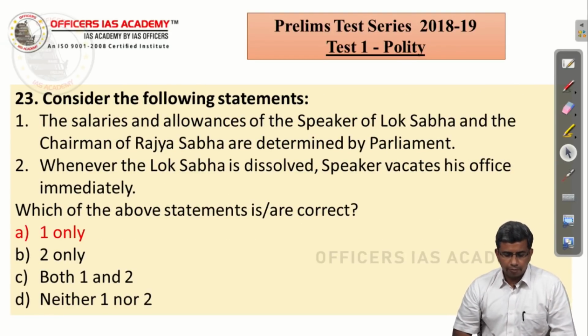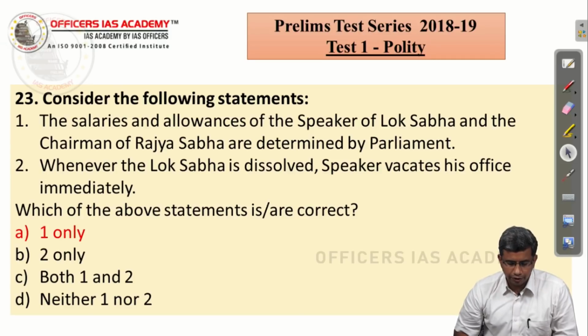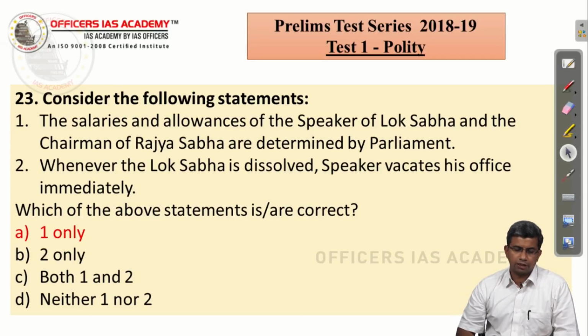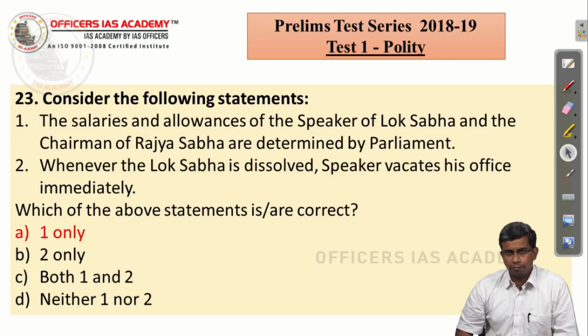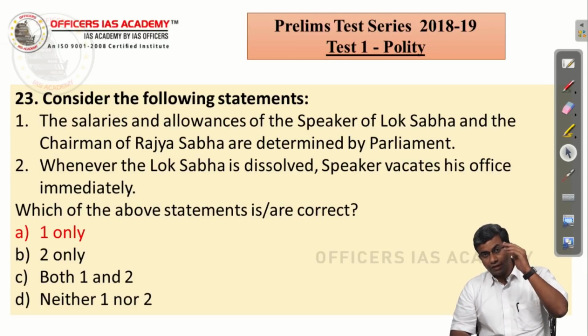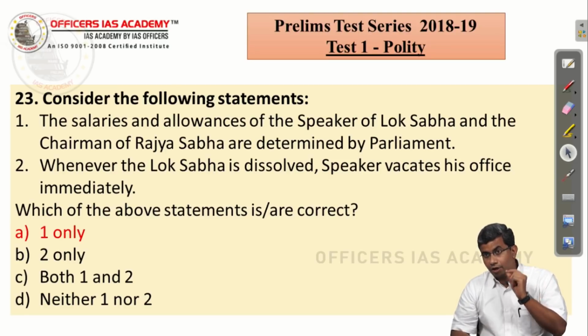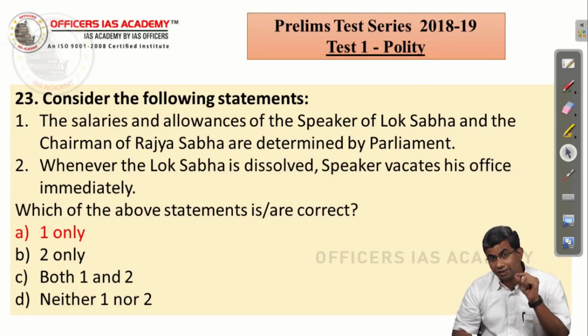Consider the following statements. The salaries and allowances of the Speaker of Lok Sabha and the Chairman of Rajya Sabha are determined by Parliament. That is a very straightforward statement. It is the Parliament which decides on all salaries of members of the House and also of the Speaker and the Chairman. So the first statement is right, but the second statement is not right,